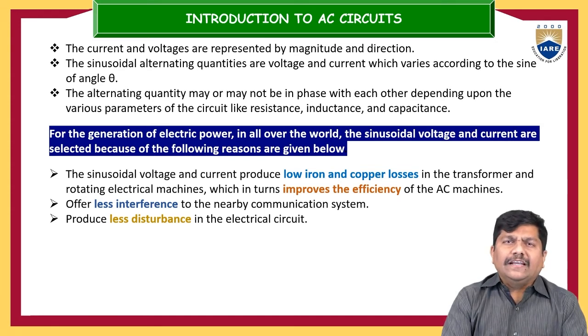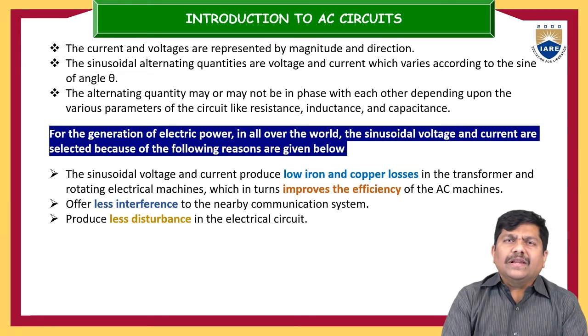Now you may get a basic doubt: why is the alternating current in the sinusoidal form? Why is it selected like this? What is the reason behind this? Because sinusoidal voltage and current produce low iron and copper losses in the transformer. Losses occur in all electrical appliances, and in a typical electrical power system, more than 95% of the electrical appliances are transformers only.